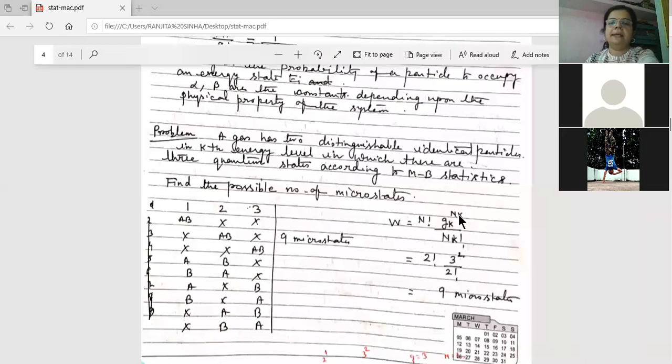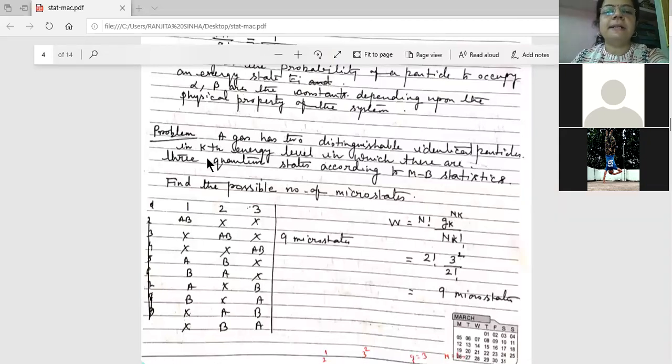actually what is happening, if we have a total of say 5 particles, and if we say that one particle is in the kth state, 2 particles in the lth state, so here nk is the number of particles in the kth state. Nl is the number of particles in the lth state.